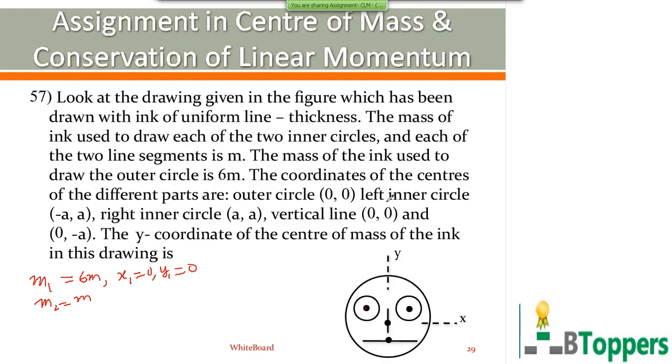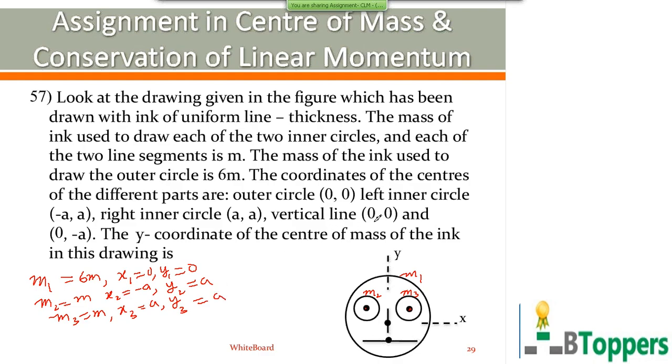And the coordinates of the left inner circle are given as minus a comma minus a. So x2 we can write minus a, y2 equal to a. For the right inner circle, the coordinates are a comma a. For the right inner circle, denote the mass m3. This is m2. This is m1. The right inner circle, the mass is m. The x coordinate is a, y coordinate is also a.